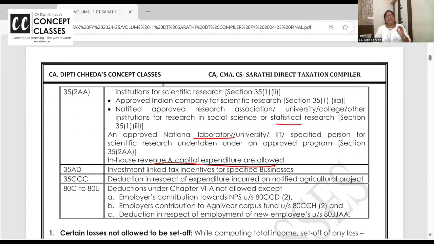Chalo, next one. 35AD. Specified businesses, 2-star and above hotel, multi-speciality hospital, production of fertilizers. Those specified businesses, revenue and capital expenditure is deductible under 35AD. It's not deductible here. Okay? In the default tax regime, you will not get a deduction for 35AD. So if you have taken, you have to add back.